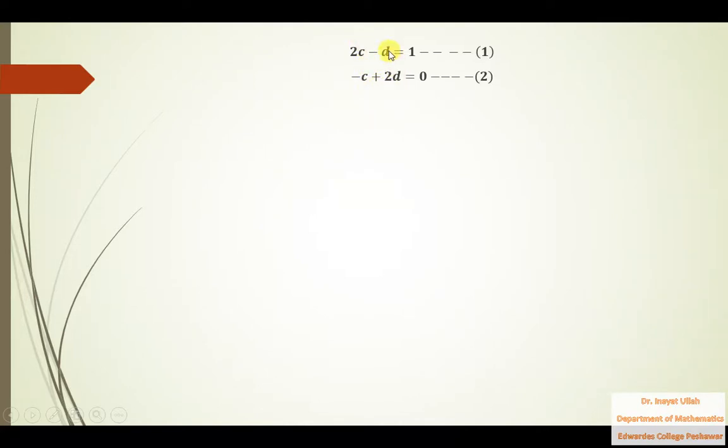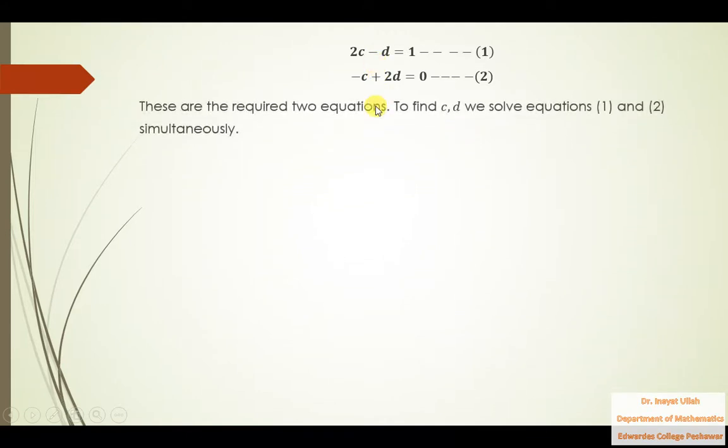How could you find the values of c and d from these two equations? You need to solve these two equations simultaneously. These are the required two equations. That is the answer for the first part. Now to find c and d, we solve equations 1 and 2 simultaneously. How could we solve them? You can multiply this equation by 2 and then add these two to cancel out d to get c, and put c in this equation or that equation to get d. That is the first method.